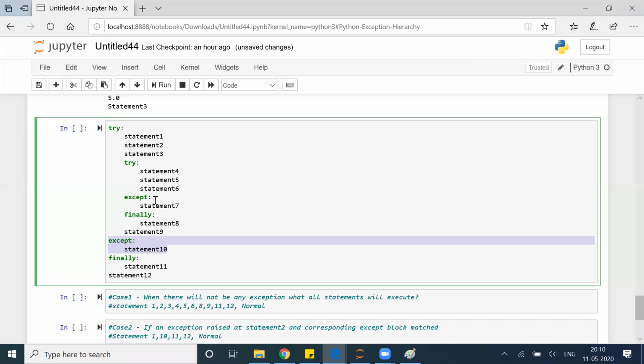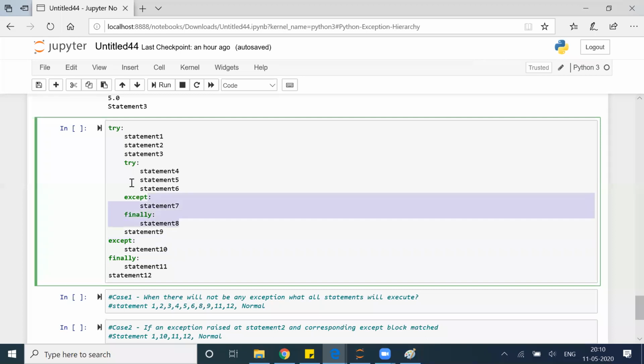Okay, because statement 9 is what? It's a part of the above try block. It is not part of the inner try block. So if something goes wrong in any of the statements here, this will not come. So statement 9 will not execute. Something goes wrong here, then something goes wrong here, then this executed, because finally will always execute. It executed and then it will directly jump to statement 10.